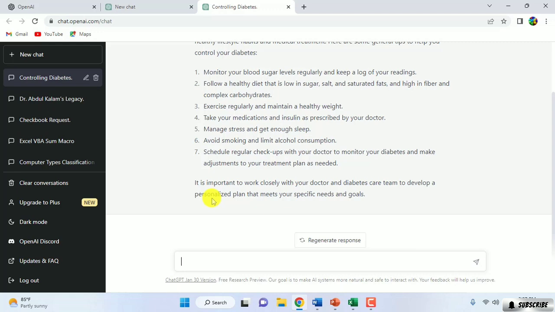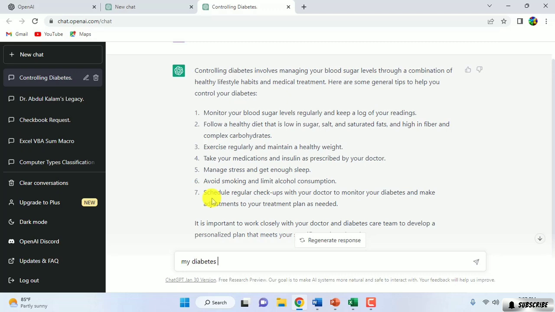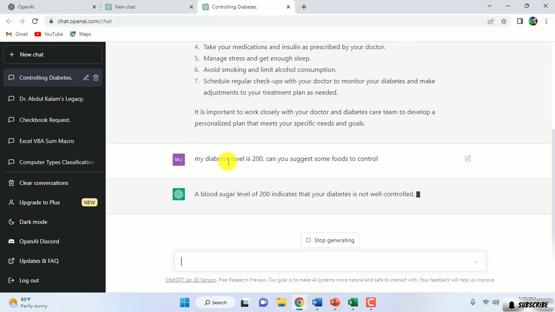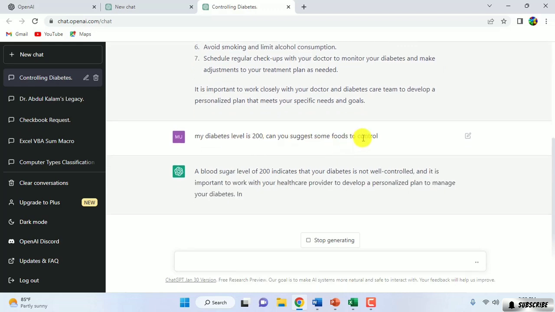So I'm going to ask that my diabetic level is 200, can you suggest some food to control it? Right. So if I ask that my diabetes level is 200, can you suggest some food to control it?